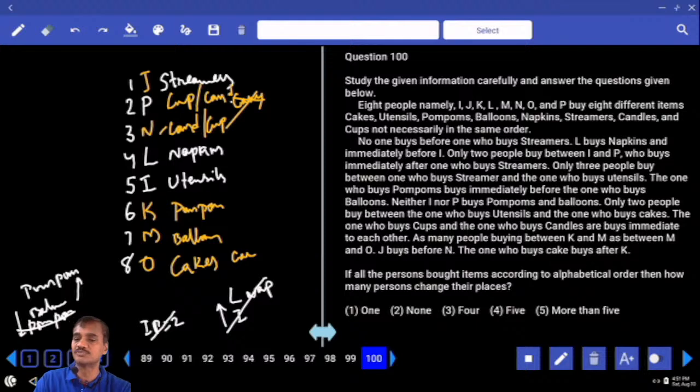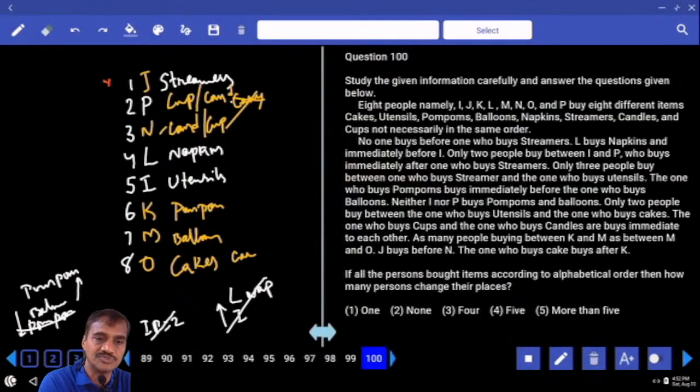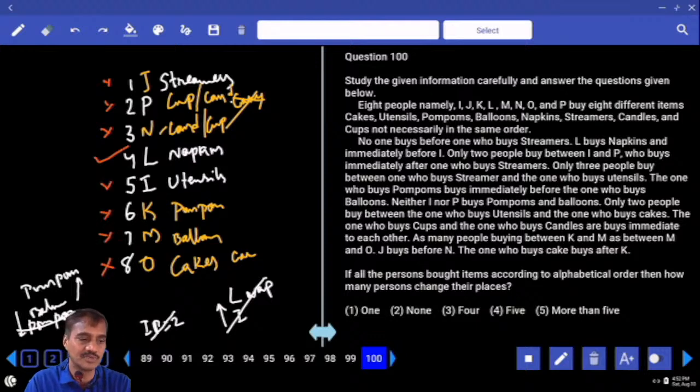And 100. If all the persons bought items according to alphabetical order, then how many persons change their places? According to alphabetical order, starting with whom? I, J, K, L, M, N, O, P. Then what is your answer here? Only one. And who is that one? L. And only one, that is choice 1, question number 100.